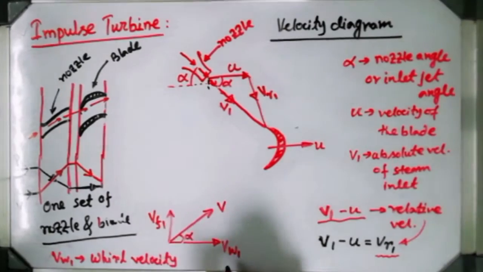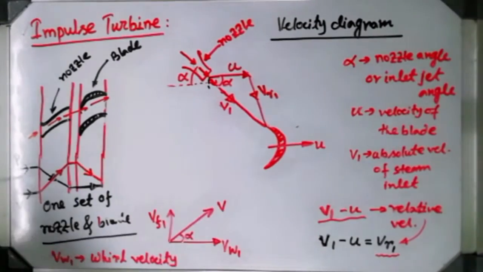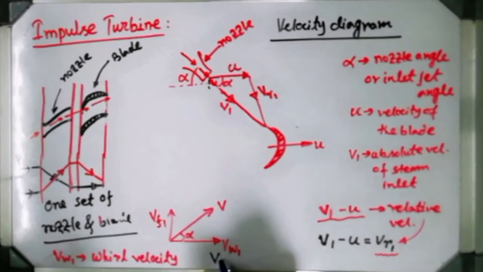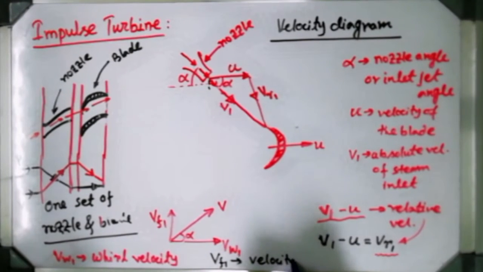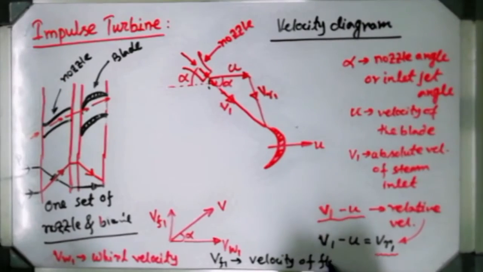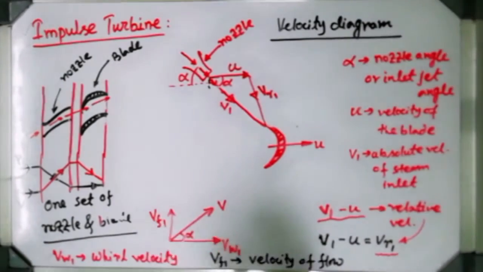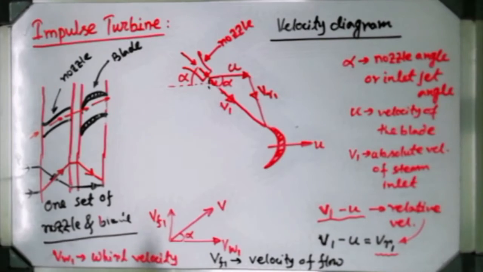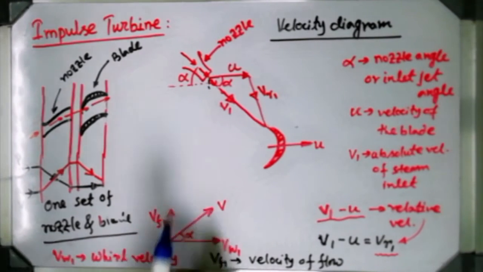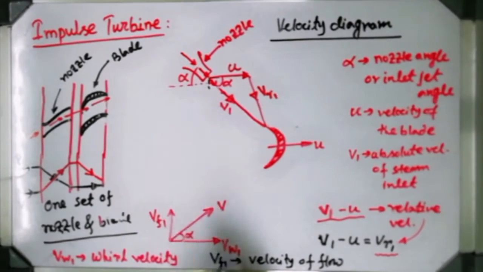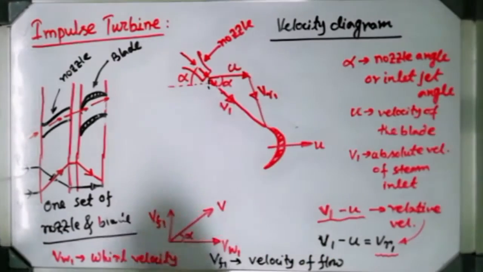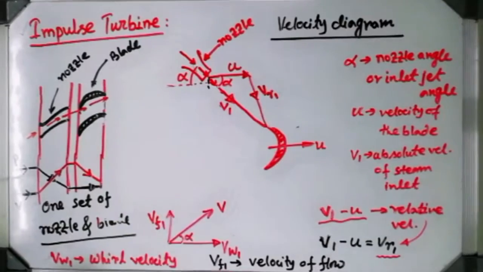And VF1 is known as the velocity of flow. You can see this VF1 has a perpendicular direction, so it will act in the perpendicular direction to the turbine shaft. And this VW1 is the vector actually responsible for rotating the turbine blade, because it acts in the tangential direction.